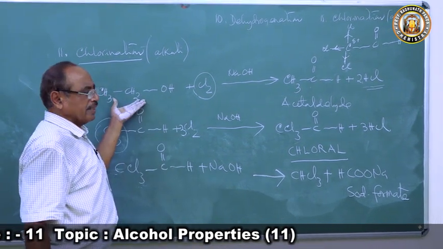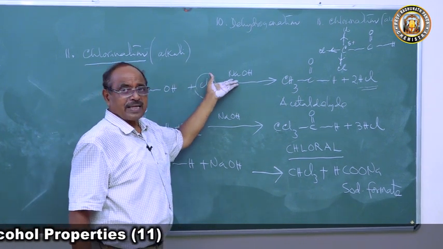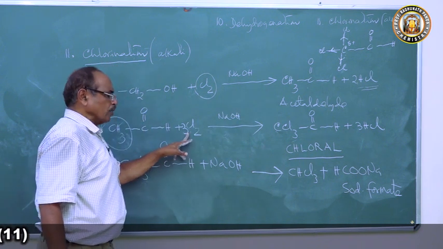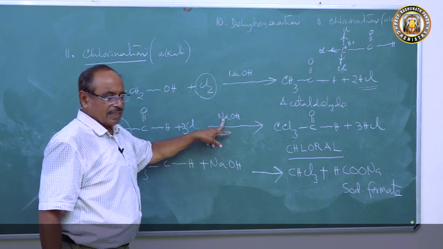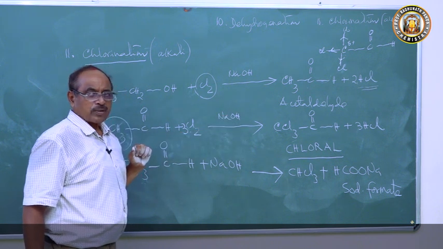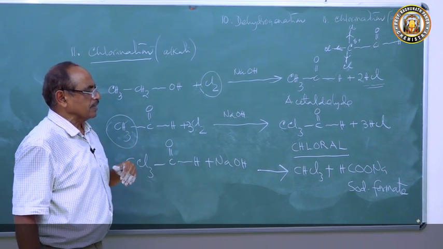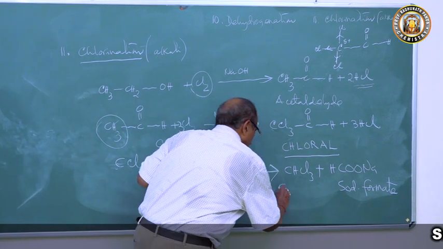So when acetaldehyde is treated with chlorine in presence of sodium hydroxide, the acetaldehyde reacts with chlorine and undergoes substitution reaction in presence of alkali to produce chloral, trichloroacetaldehyde. The trichloroacetaldehyde then reacts with sodium hydroxide to form sodium formate and chloroform. What is this CHCl3? This is chloroform.